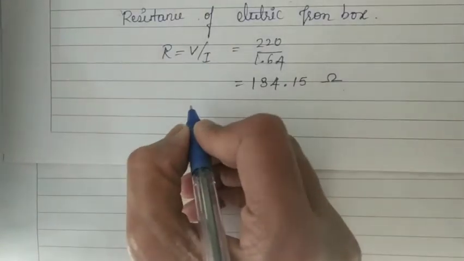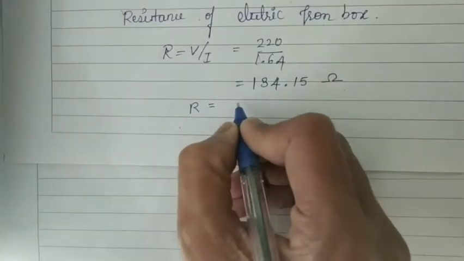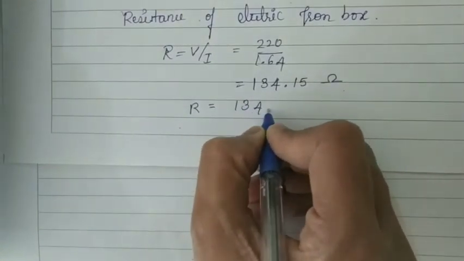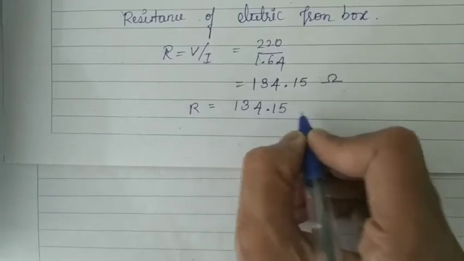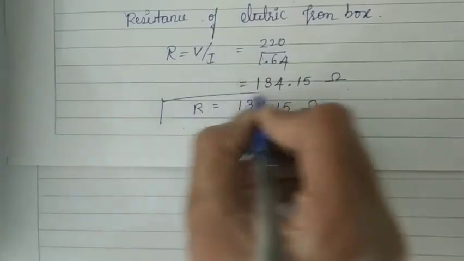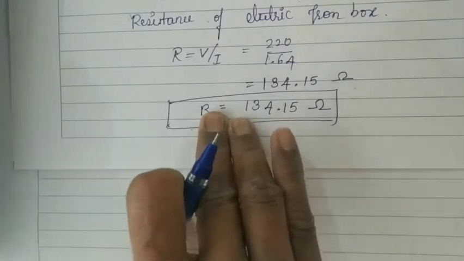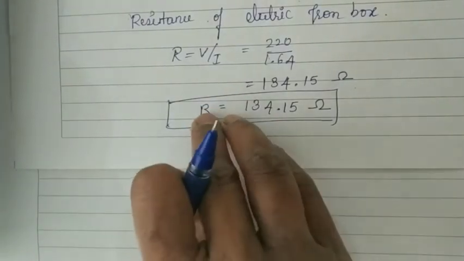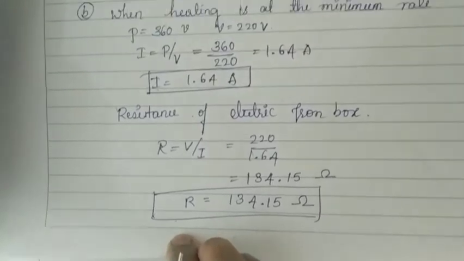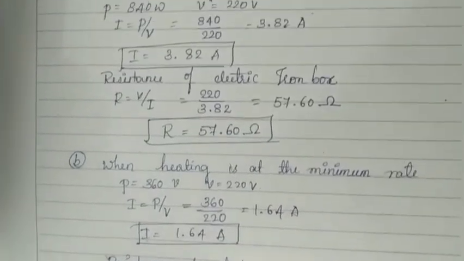Here the resistance R is equal to 134.15 ohms. Children, all of you understood? The resistance of the electric iron box is like this.